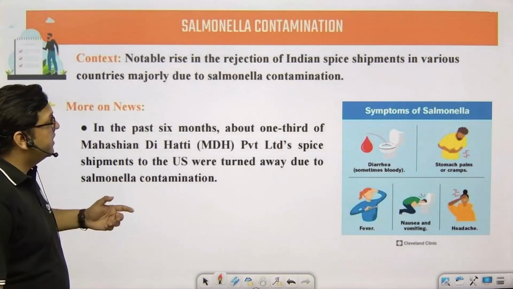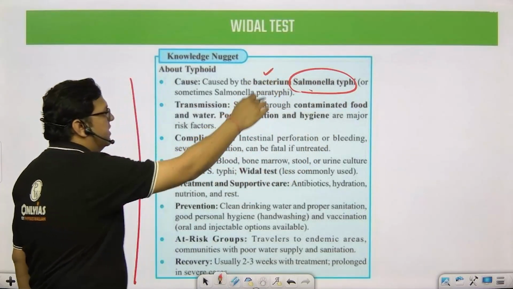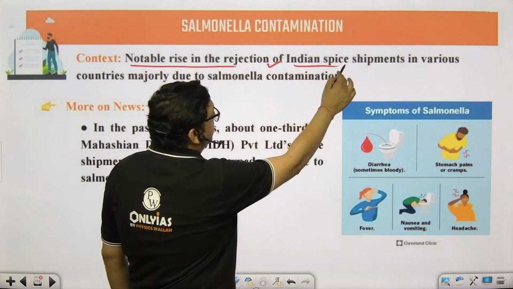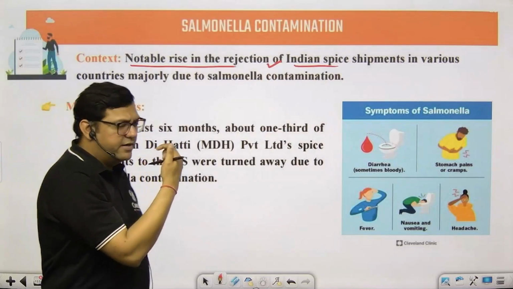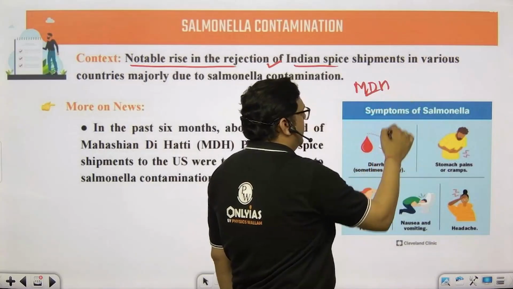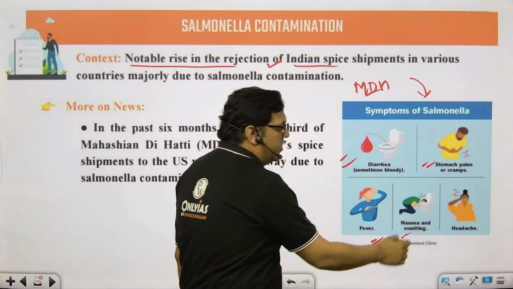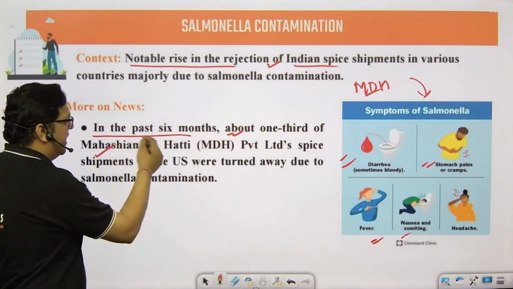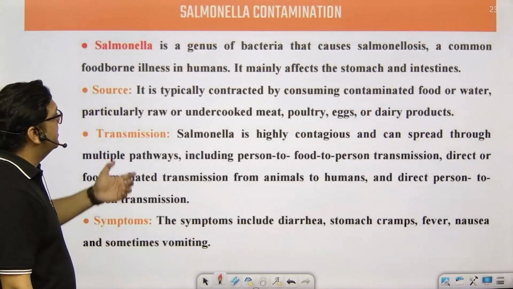Typhoid is caused by Salmonella typhi. It is basically caused by a bacteria. Notable rise in rejection of Indian spice shipments: recently there was salmonella contamination seen in spices, particularly in MDH masale. The symptoms of salmonella are indigestion, stomach pains, fever, vomiting, nausea, headache. In the past 6 months, about 1/3 of the MDH masale shipments were turned away. So it is basically the salmonella infection.